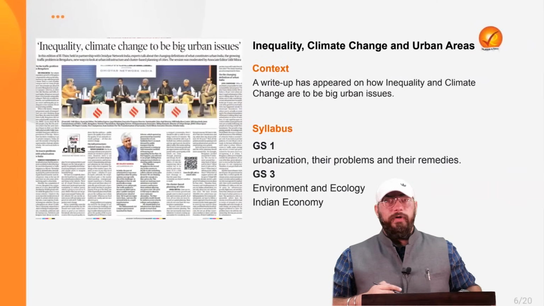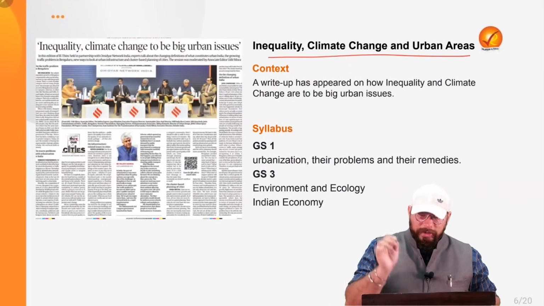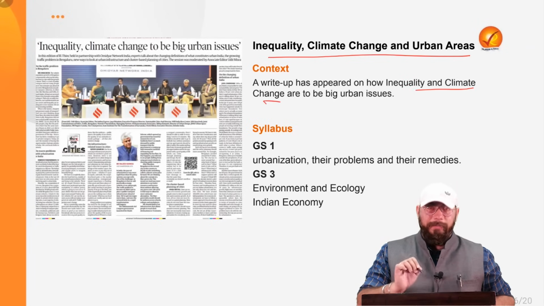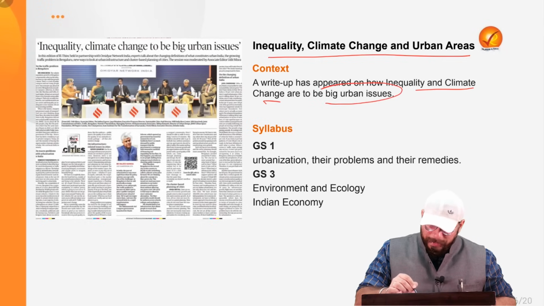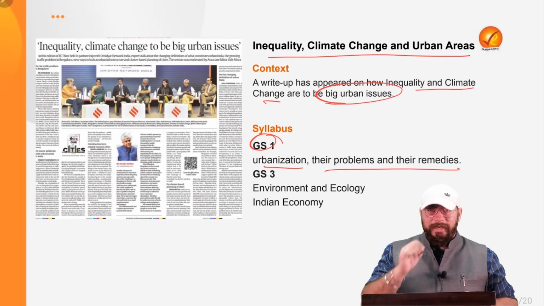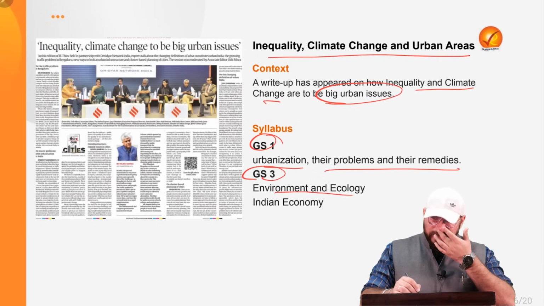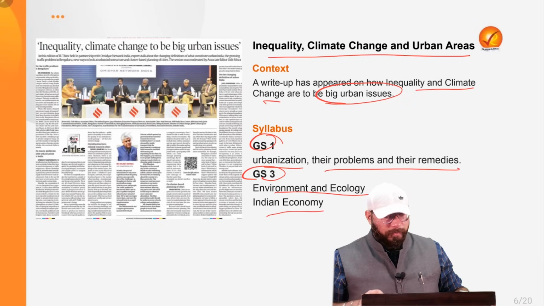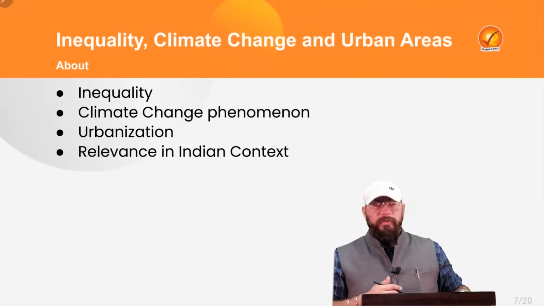Now moving on to the second topic of today, that is inequality, climate change, and urban areas. A write-up has appeared in the newspaper talking about how inequality and climate change are to be big urban issues in the coming future, right? In relation to General Studies paper 1, where urbanization problems and remedies have directly been mentioned. In relation to General Studies paper 2, environment, ecology, and Indian economy, this topic becomes very, very important. So without further ado, let's start with the topic.